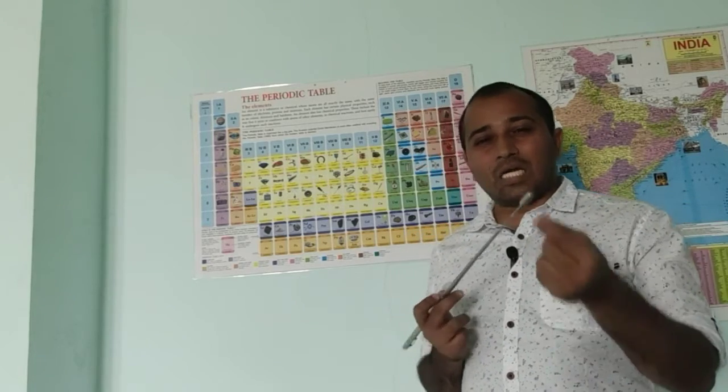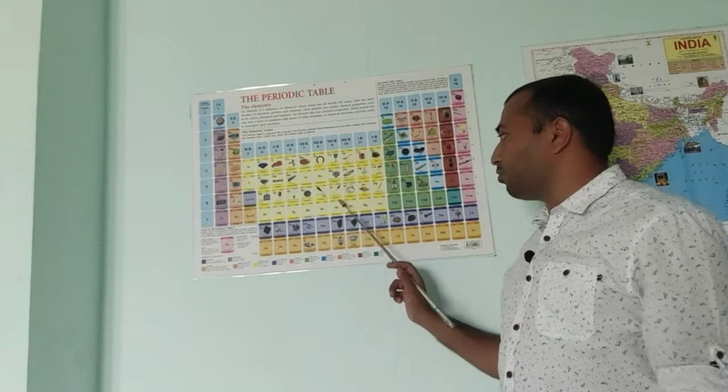And next we have iridium. Iridium is the one which is used in surgical blades. As you can see, the doctors give injections, right? That surgical blade is made with iridium.